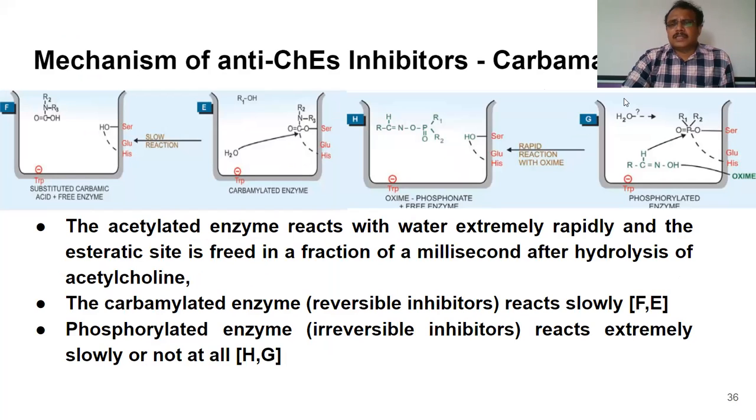So in the next class, we will see the mechanisms by which the two different types of anticholinesterases act, that is, how carbamates will inhibit the cholinesterase enzyme and how organophosphates will inhibit cholinesterase.